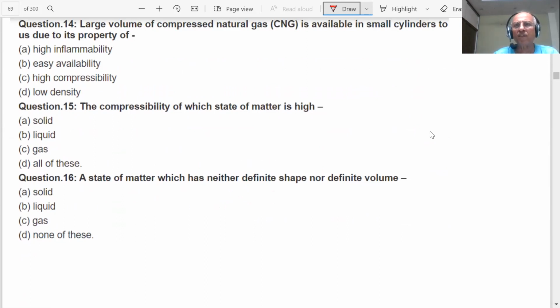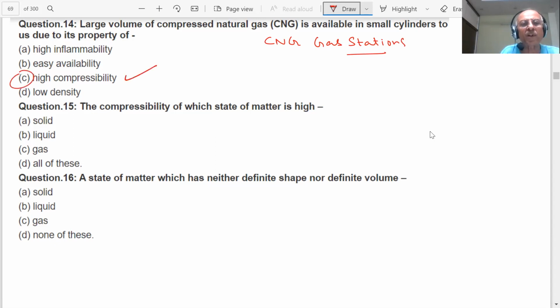Next question. Large volume of compressed natural gas is available in small cylinders due to the property of: you have seen CNG gas. You have CNG gas stations now. They are storing it. Due to high inflammability, easy availability, high compressibility, low density? High compressibility.